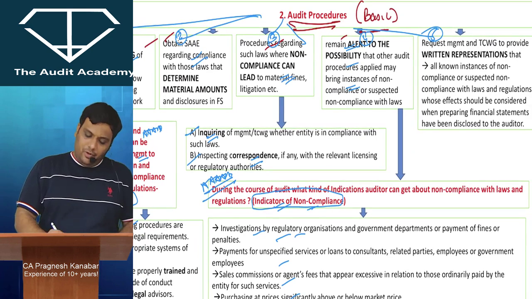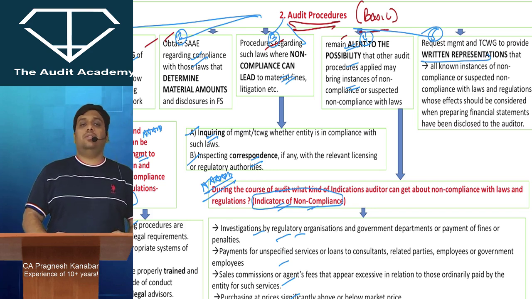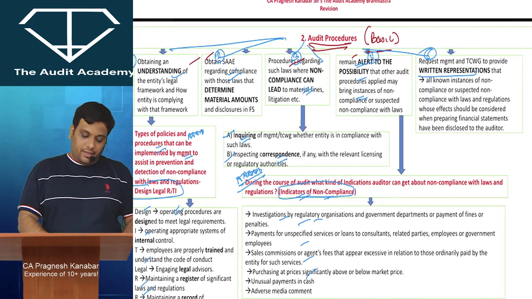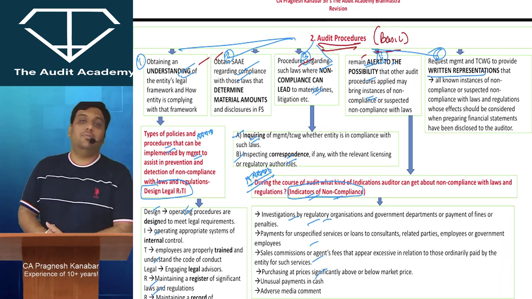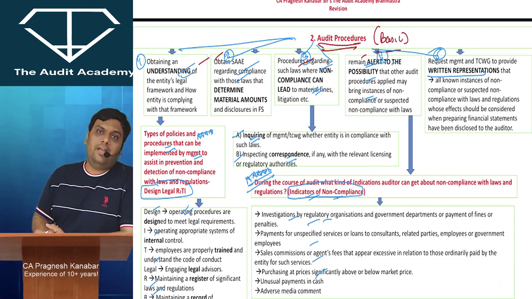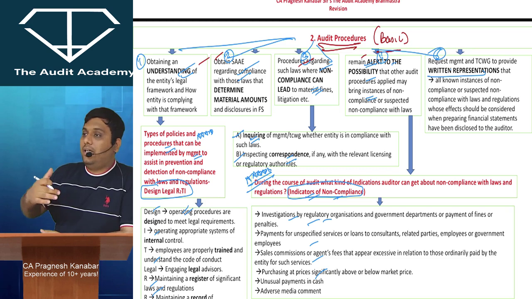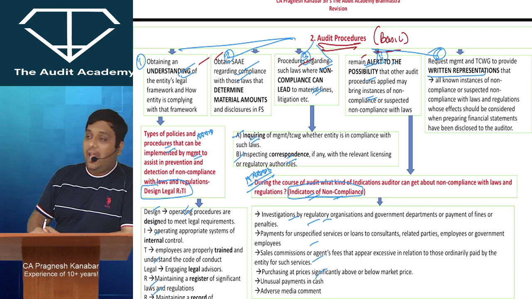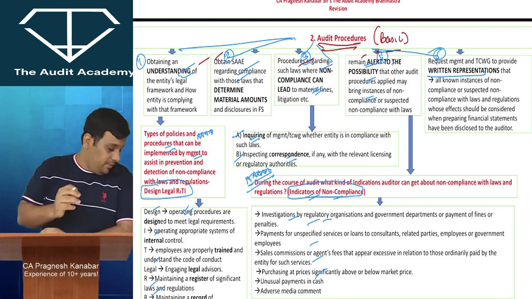And then at the end, I am going to ask management to give me a written representation that whatever are the non-compliances with laws and regulations, you have disclosed it to me. In written representation, we will always get possessive. So, 1, 2, 3, 4, 5. First, I will try to obtain an understanding of the legal framework governing the entity. Second, I will try to verify the compliances with laws and regulations which have a direct effect. For indirect effect, I'm just going to conduct some inquiries, and check the communication between the entity and the regulators, that is the correspondence. And while I'm performing procedures under other SAs, I will remain alert and I will take a written representation. These are basic audit procedures.